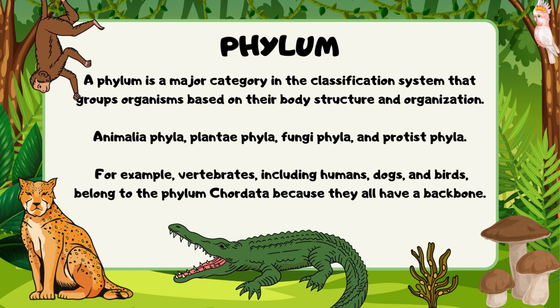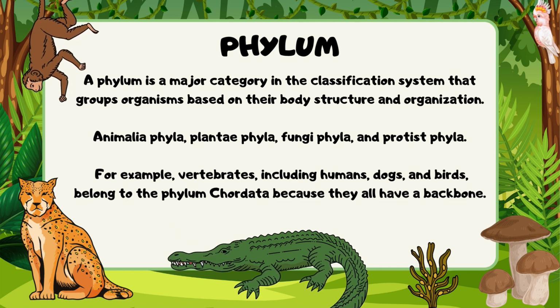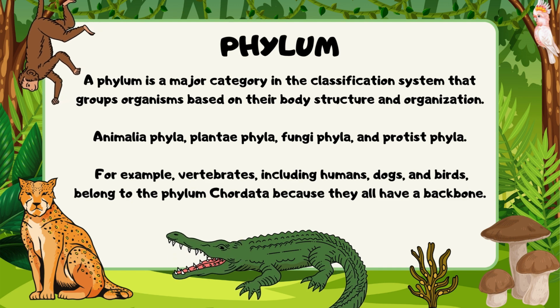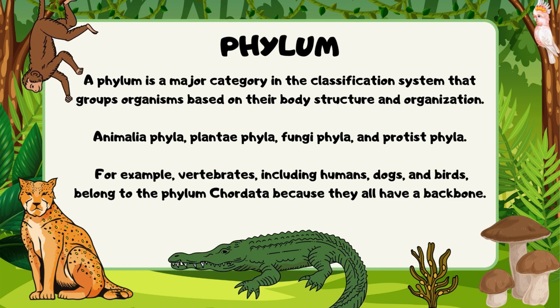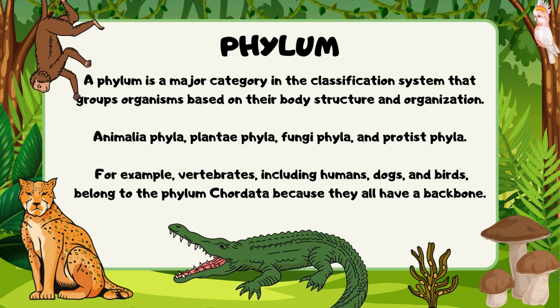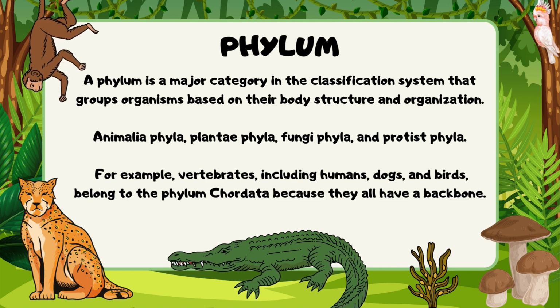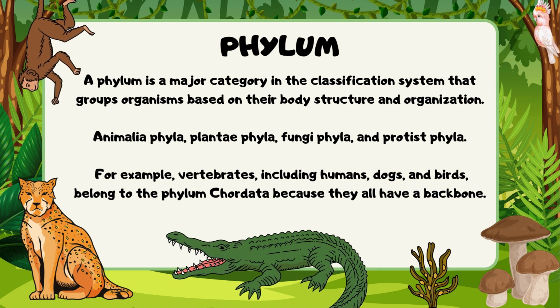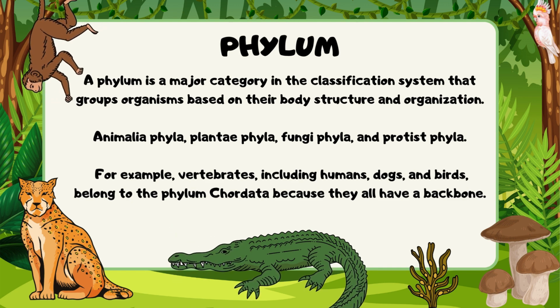Phylum. Phylum is a major category in the classification system that groups organisms based on their body structure and organization. Animal phyla, Plantae phyla, fungi phyla, and protist phyla. For example, vertebrates including humans, dogs, and birds belong to the phylum Chordata because they all have a backbone.